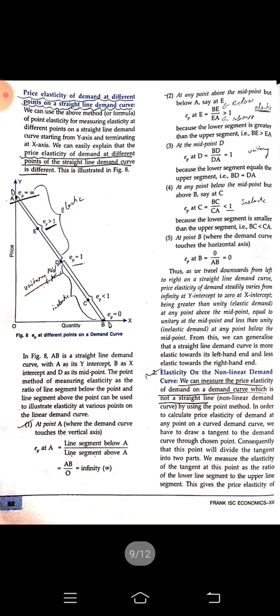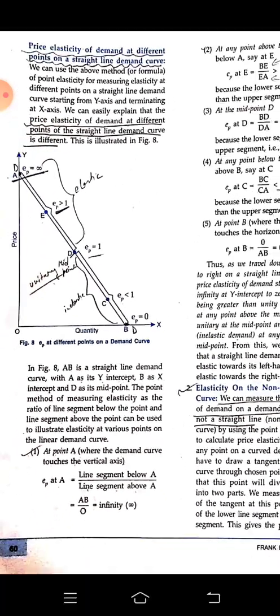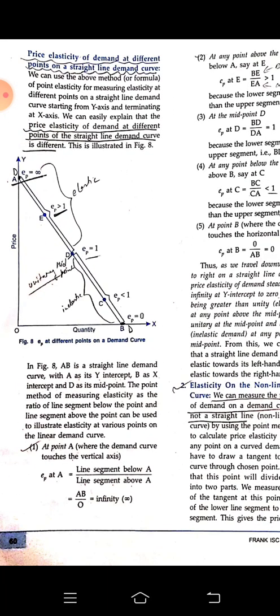Price elasticity of demand at different points on a straight line demand curve. This is a straight line demand curve, and they have given us different points. Point A is where it is stopping, and point B is also where it is stopping. So at the very top we say the price elasticity is infinity.